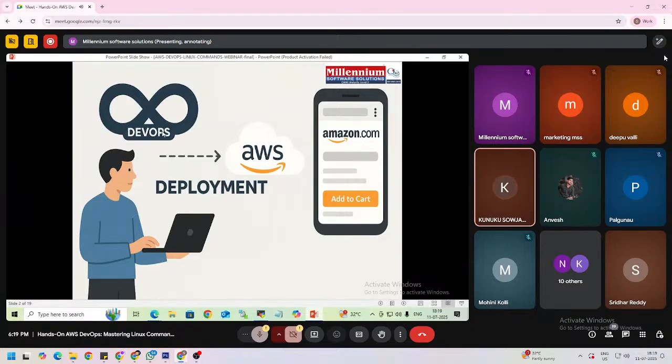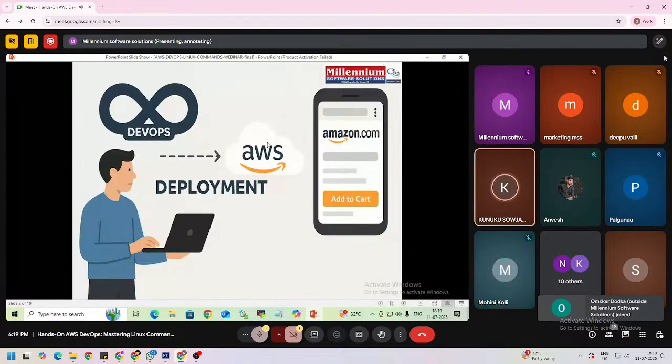For deployment we are using DevOps, to deploy whatever application is given by the developer in this AWS cloud, right? In this AWS cloud we need to create servers, and in those servers we deploy our application. If you want to learn DevOps, you need to learn one cloud platform. If you have already learned any development languages like C, C++, Java, Python, you can also learn AWS and DevOps, right?